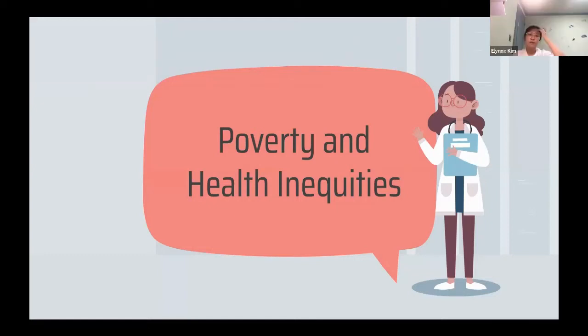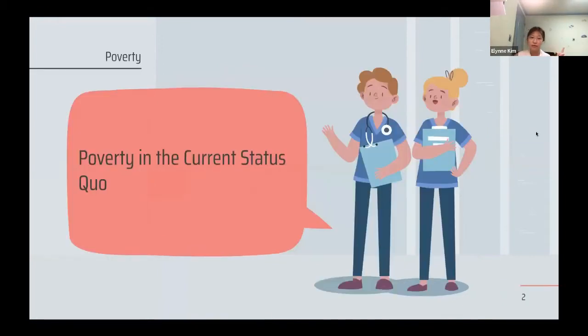So the topic that I'm going to be talking about today is poverty and health inequities. Saying that, let's firstly look at poverty in the current status quo. Poverty has actually decreased compared to past years. However, the problem has been that people who are in poverty are most likely in a very extreme state, and this has been appearing a lot, especially in developing countries.